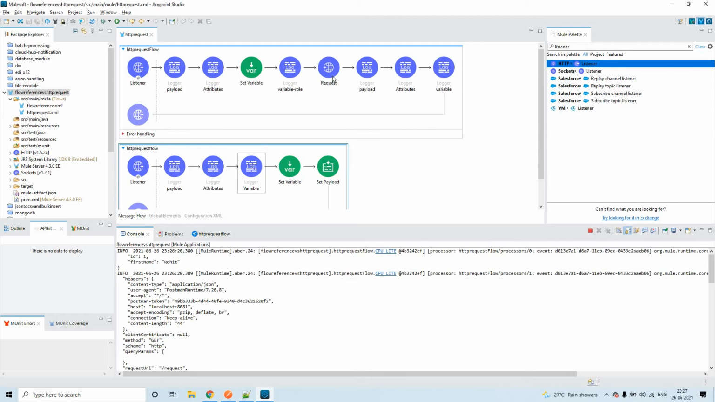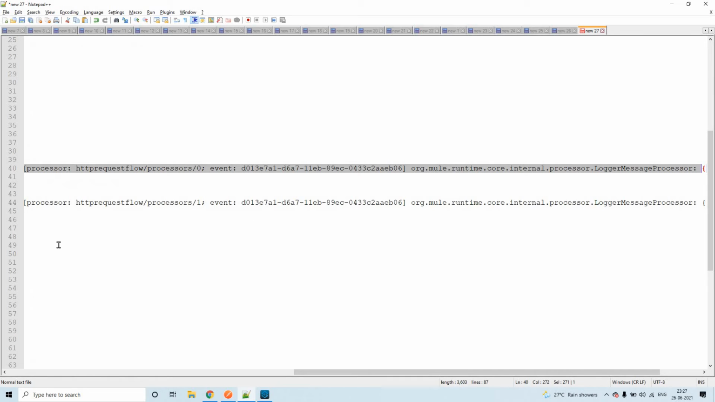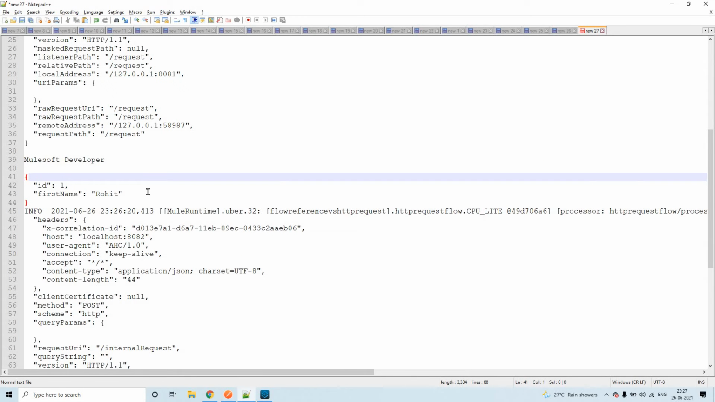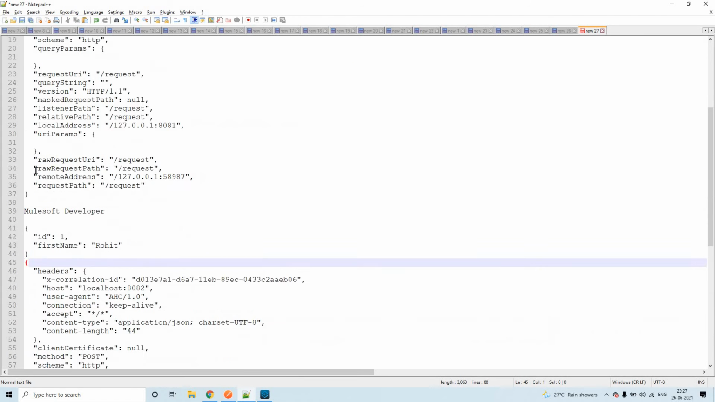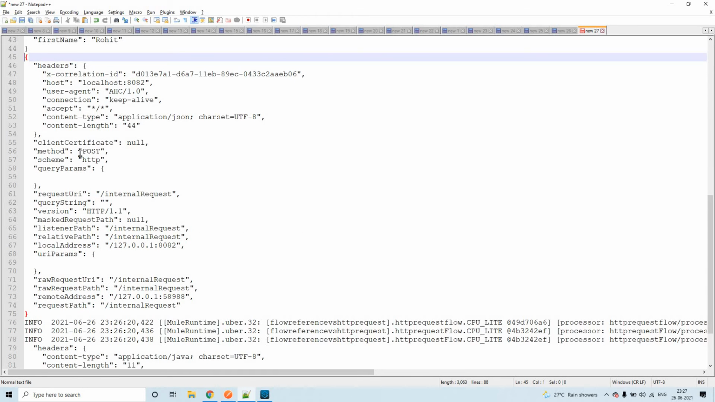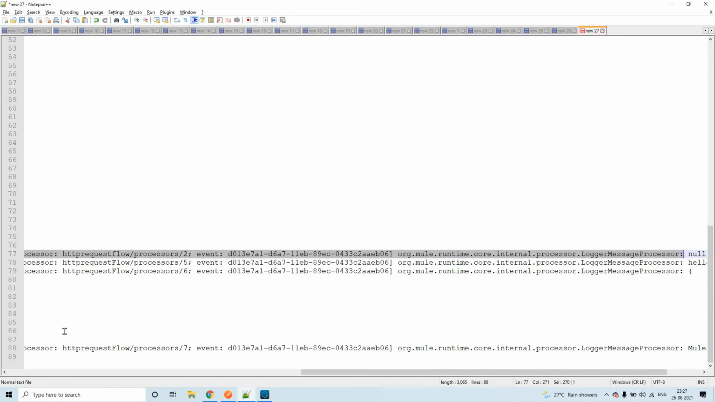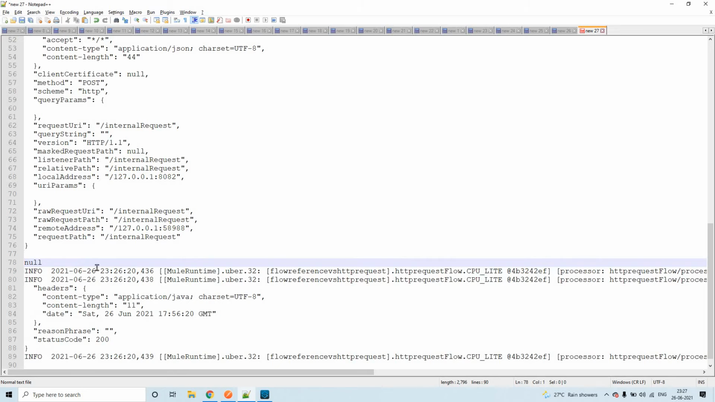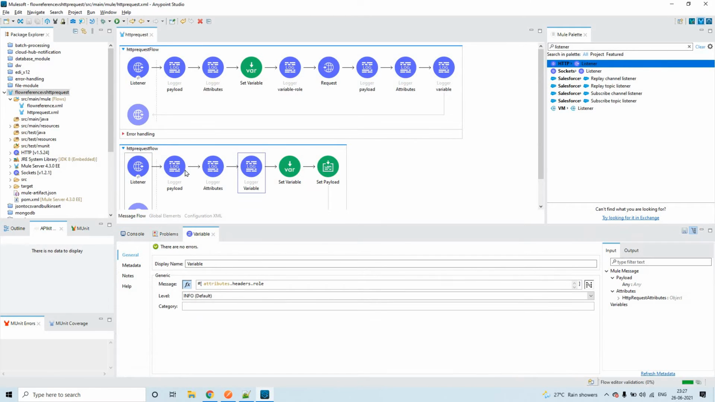Now let's see these three things, because the control is coming from here to here. The same payload got shared to the flow which is called through HTTP request. And let's see about the attributes. So we'll compare the attributes. Now you could see that the variable value is null here. So the third one is the variable in the HTTP request flow.